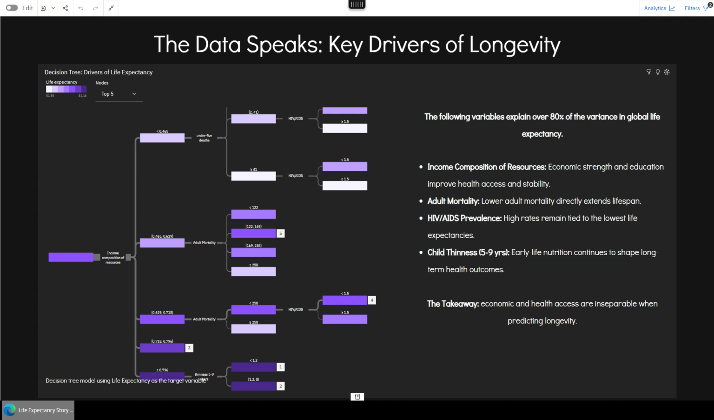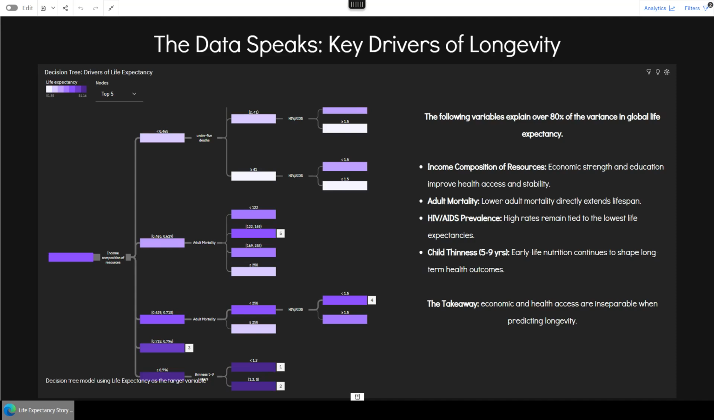The results were striking. Just 4 variables explained more than 80% of the variance in global life expectancy. Those were income composition of resources, adult mortality, HIV/AIDS prevalence, and child thinness. Income composition stood out as the strongest driver, proving that countries with stronger economies and higher education access consistently showed longer lifespans. Adult mortality had an equally powerful but negative effect. Higher mortality meant shorter lifespans, obviously, but the scale of that difference was dramatic.